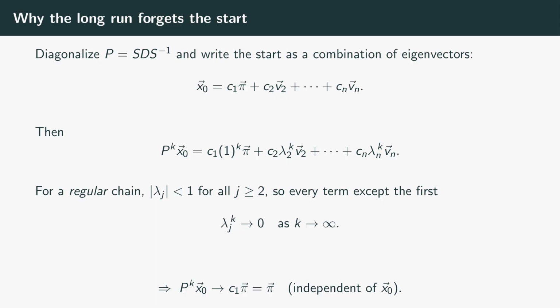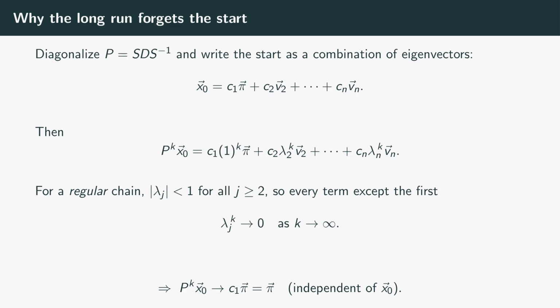Why does the chain converge, and why does it forget where it began? Diagonalization makes it transparent. Write the transition matrix as S times D times S inverse, and express the starting distribution as a combination of eigenvectors, some amount of the steady state pi, plus amounts of the other eigenvectors. Now apply P to the kth power. Each eigenvector piece gets multiplied by its eigenvalue raised to the k. The steady state piece is multiplied by 1 to the k, which is just 1, it never changes. But for a well-behaved, so-called regular chain, every other eigenvalue has magnitude strictly less than 1. And a number smaller than 1 in magnitude, raised to higher and higher powers, shrinks to 0, so every term except the steady state decays away.